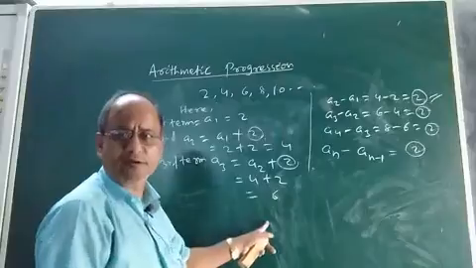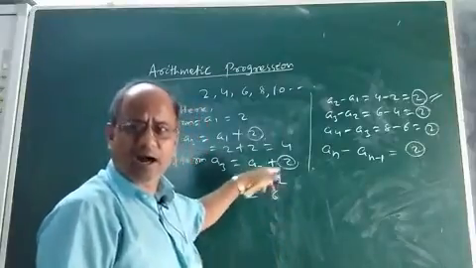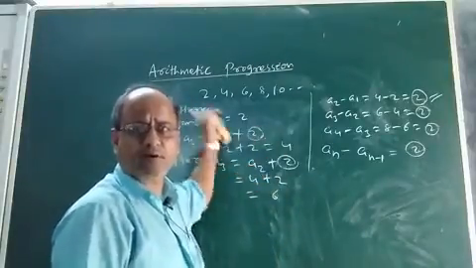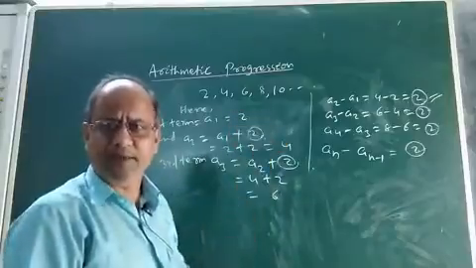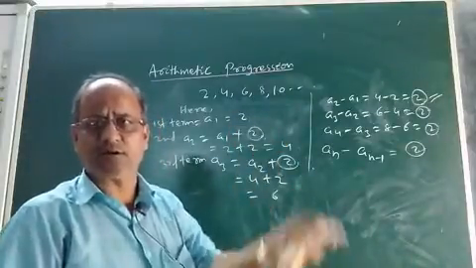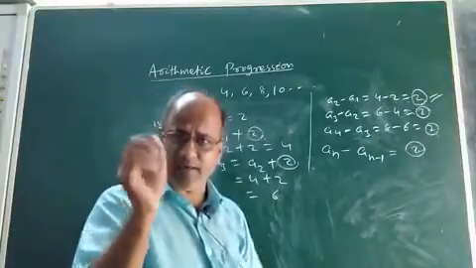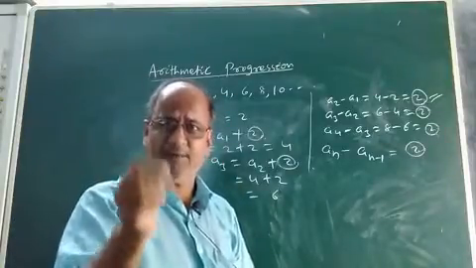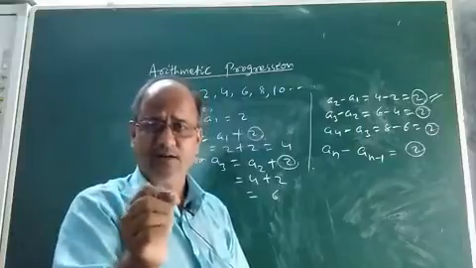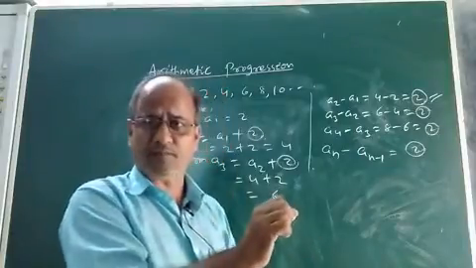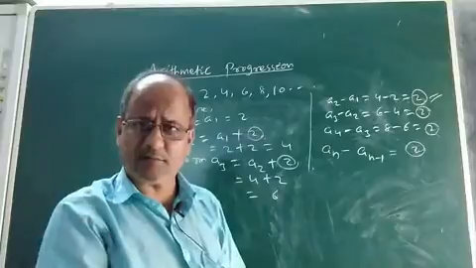So what are we observing? We are observing that when we add the fixed constant or fixed number to each term of the AP, we get the next or consecutive term. Thus, on adding a fixed constant to each term of the sequence, the next term is obtained.